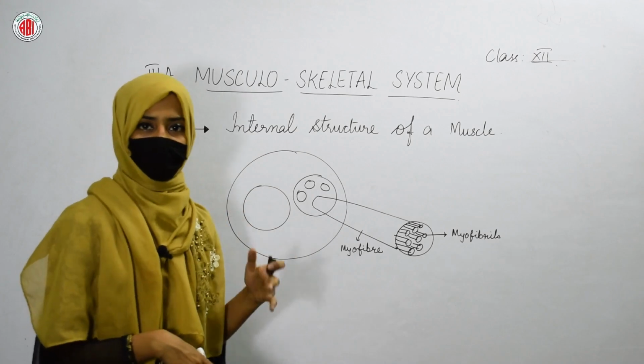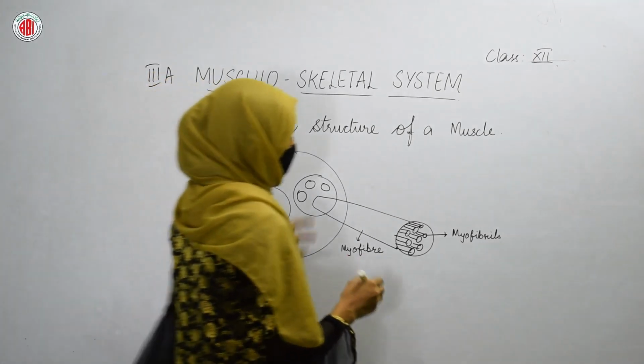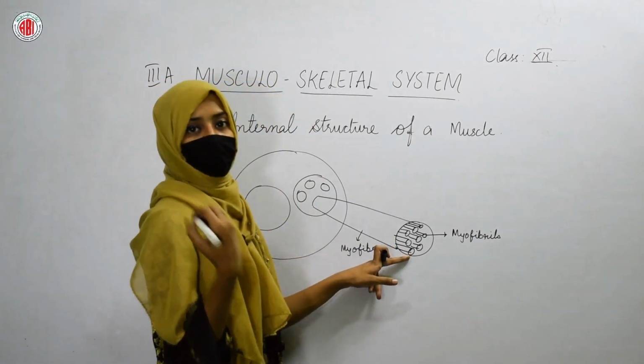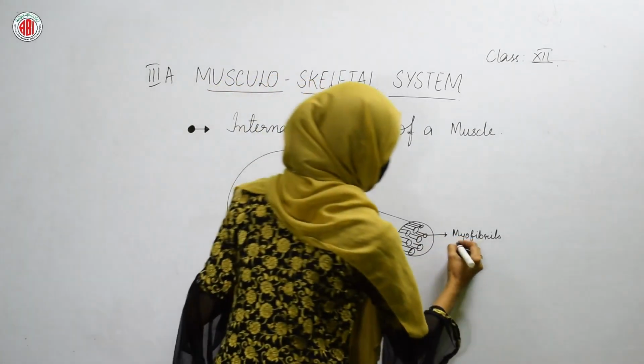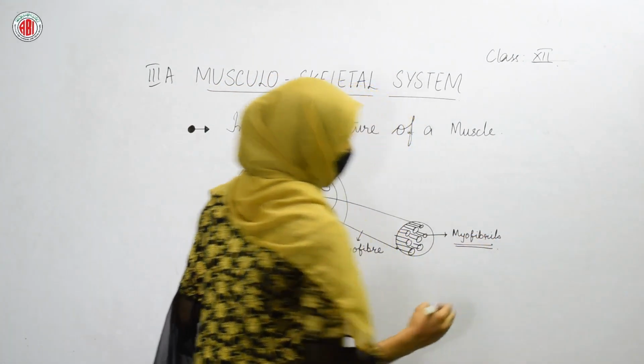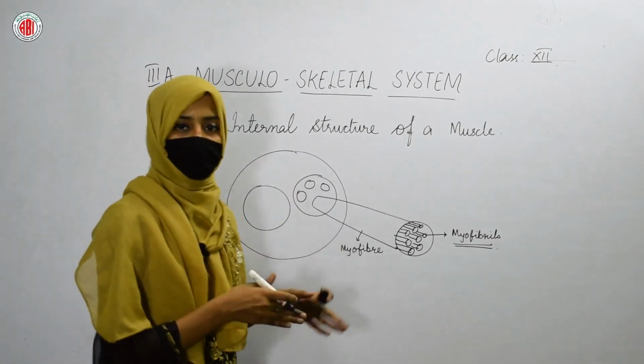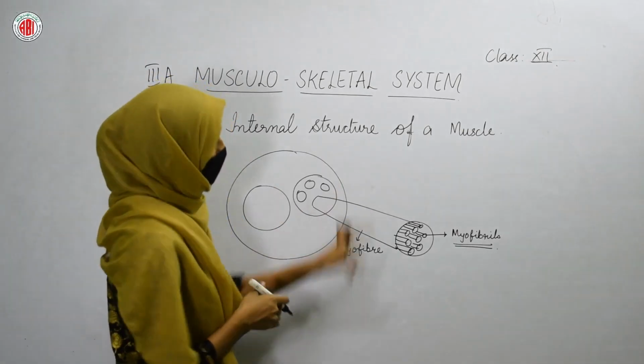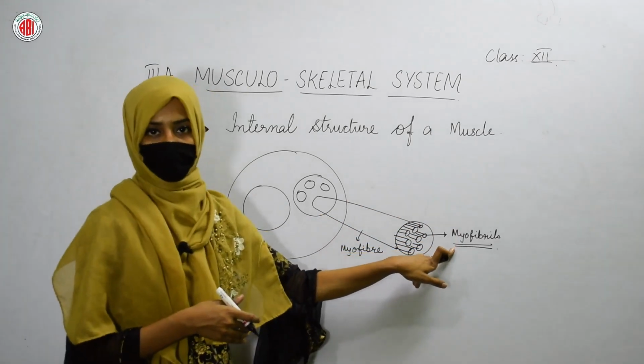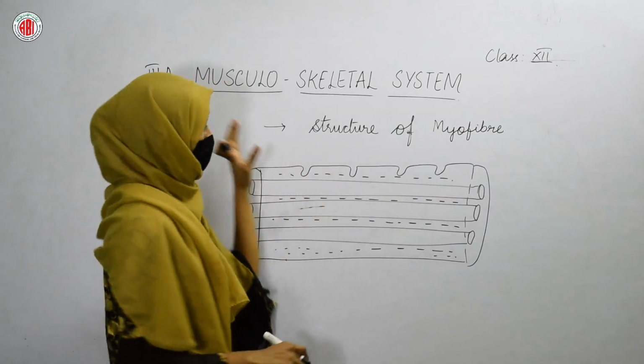You can see the arrangement of one more bundle, and in this bundle, fiber-like structures are present. We call those structures myofibrils. So firstly, we'll see the detailed structure of myofiber, then we'll look at the structure of myofibrils too. Okay, now look at the structure of myofiber.